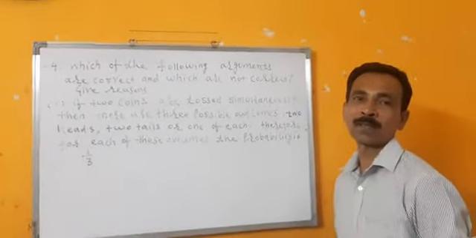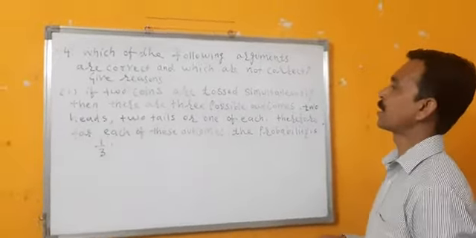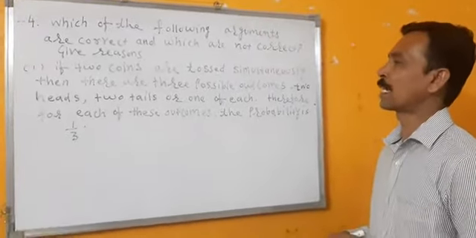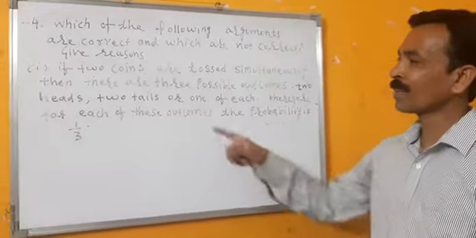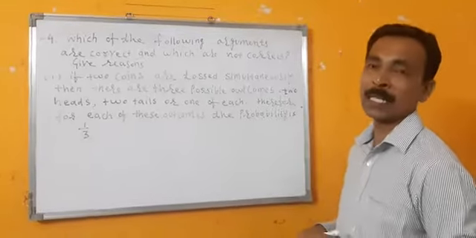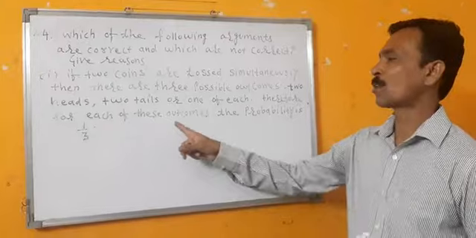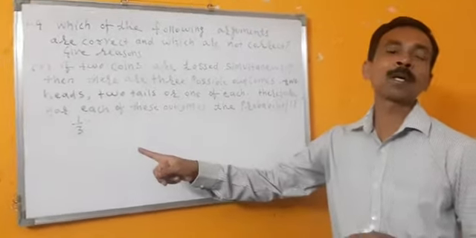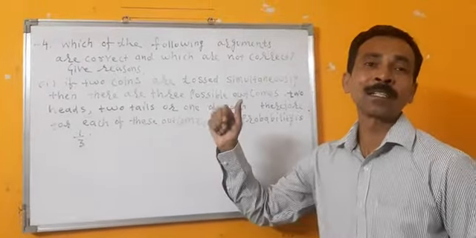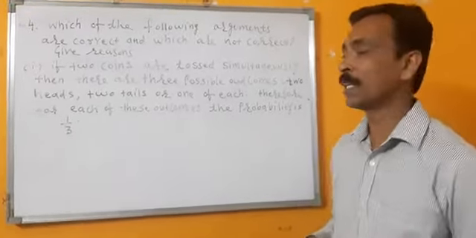The last example of this topic, 24th question. Which of the following arguments are correct and which are not correct? Give reasons. First bit, if two coins are tossed simultaneously, then there are three possible outcomes: two heads, two tails, or one of each. Therefore, for each of these outcomes, the probability is 1 by 3. Let's check whether the probability is 1 by 3. If it is 1 by 3, still we have to give reason. If it is not coming 1 by 3, still we have to give the reason.